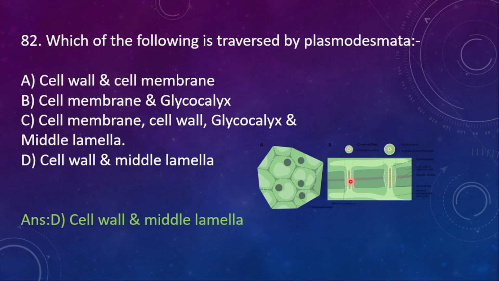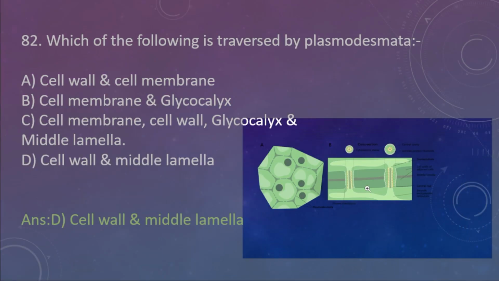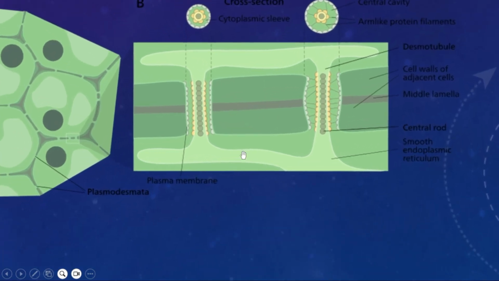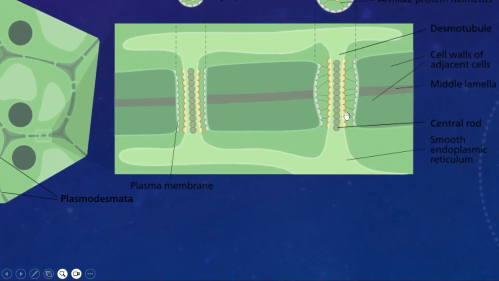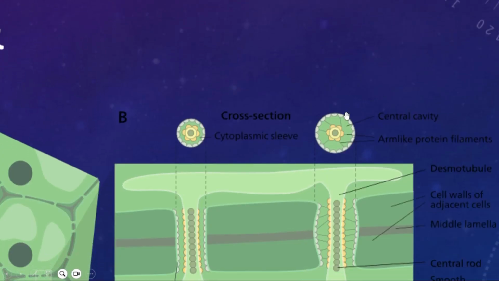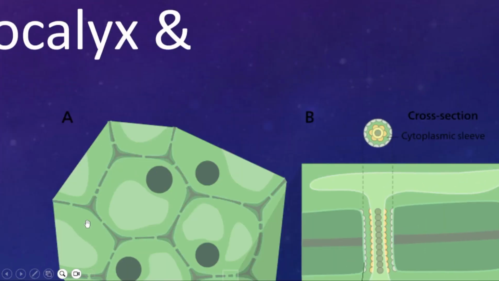See, just a minute, I will show you. This one is one cell and this one is one cell. Here this is the opening, which is said to be what? Plasmodesmata, which is helpful for the movement of molecules across the cell. This one is one cell and this one is one more cell. These are the small pores, small openings, which are said to be plasmodesmata.